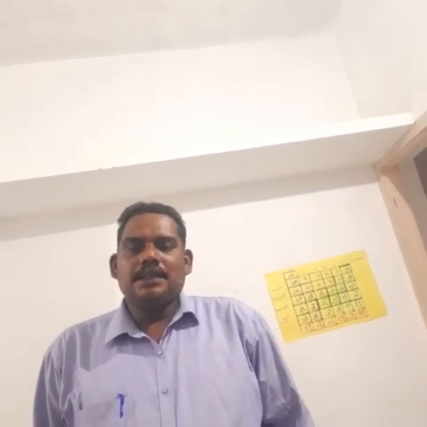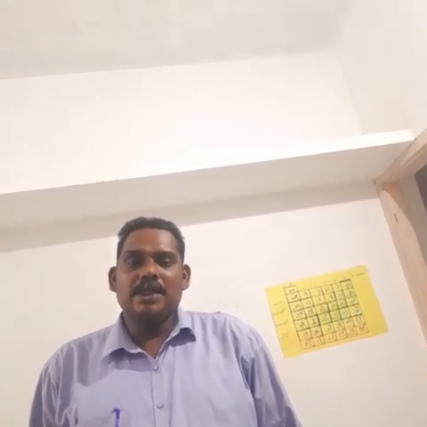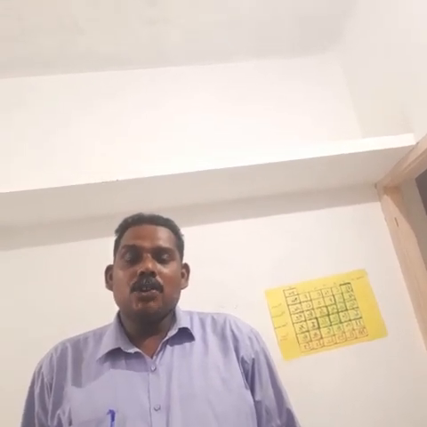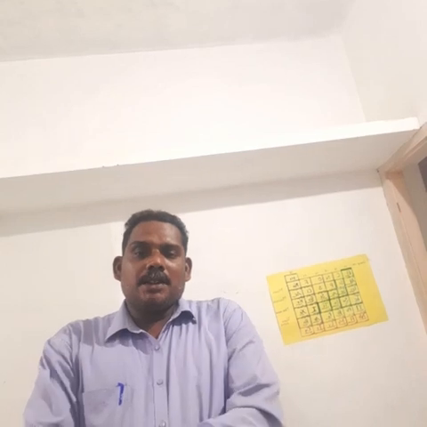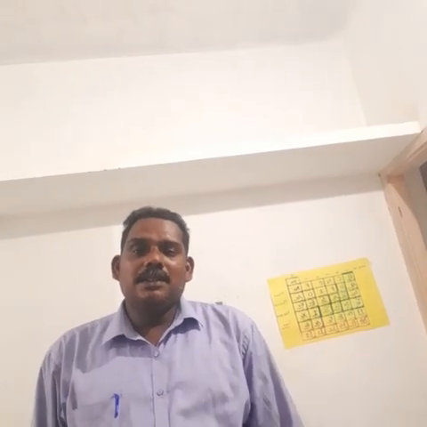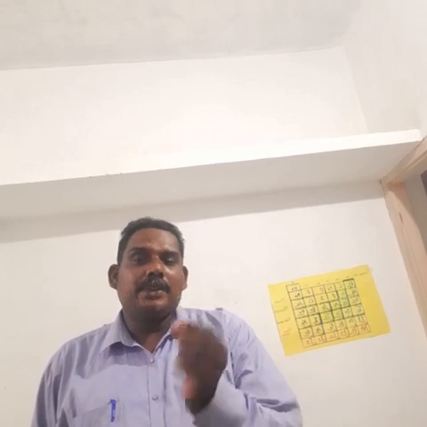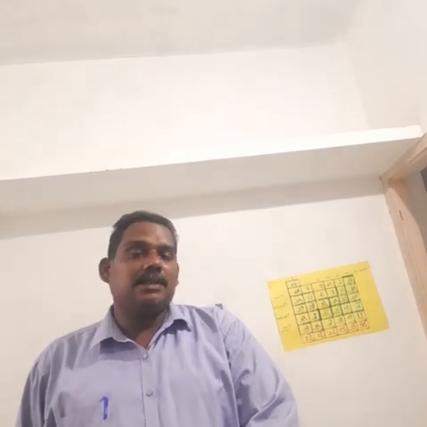Okay, today's class, our learning objectives. What do we mean by learning objectives? To learn about the Avogadro number. We already learned the Avogadro number. What is the number? 6.023 into 10 raised to 23. This is the Avogadro number, the total number of entities present in 1 mole of any substance.